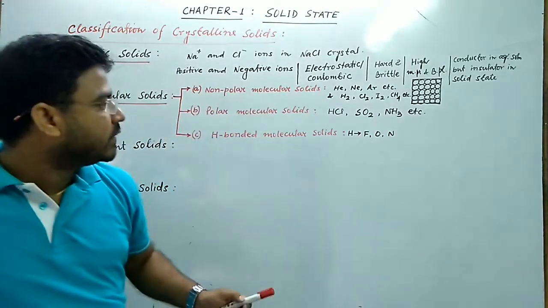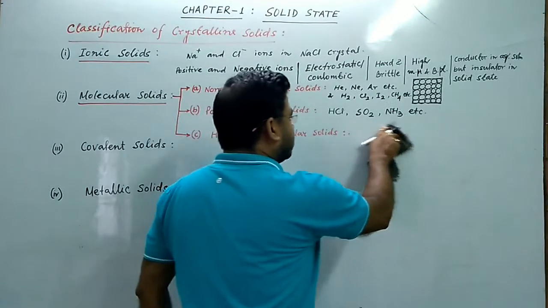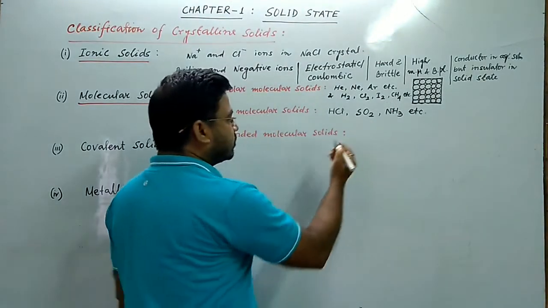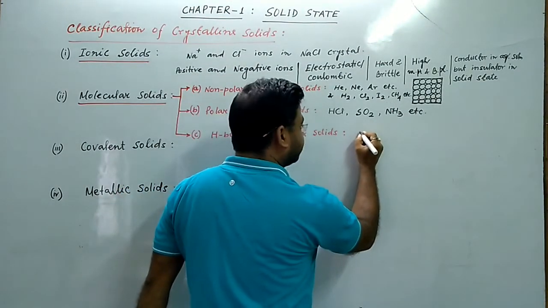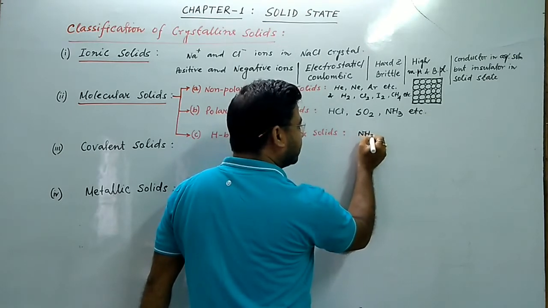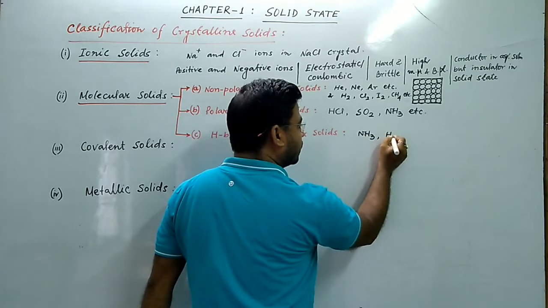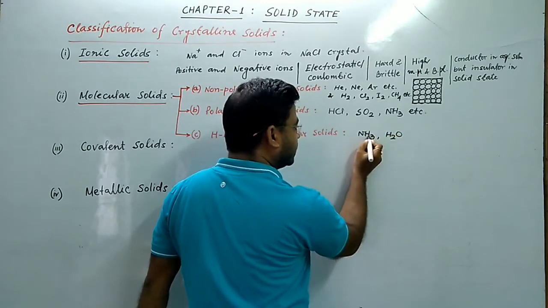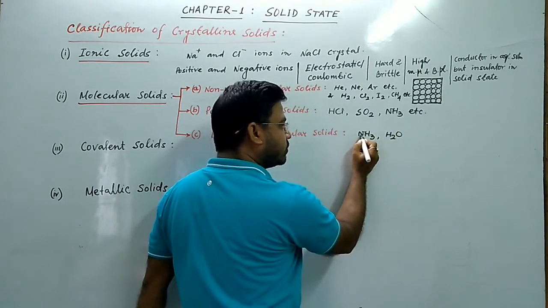So we can say that in hydrogen bonded molecular solid, the constituent particles are, say, NH3, H2O. The hydrogen is attached with highly electronegative atom nitrogen.